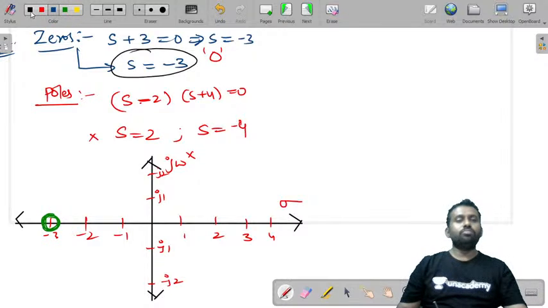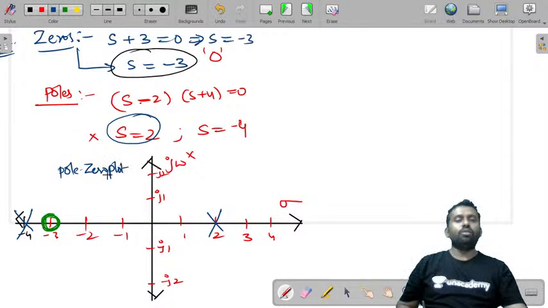Where is the pole? The pole is located at 2. So this is in the right half of the S-plane. We'll call this part the right half of the S-plane and this part the left half of the S-plane. Now you also have a pole at minus 4. So there is another pole at this point, minus 4. So this is the pole-zero plot.